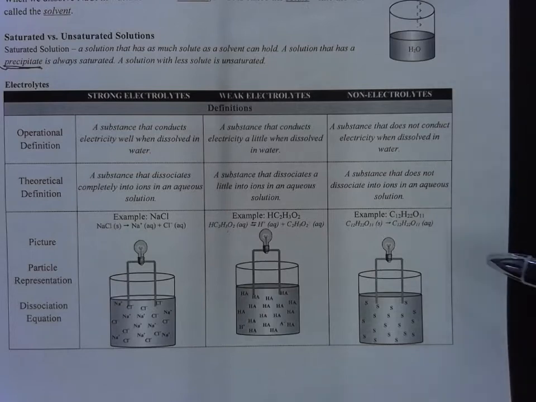So these molecules of sugar stay together even though they're invisible. They haven't broken apart, and because they don't carry a charge with them, it's very difficult in this example to get a light bulb to light up if you ran electricity through it.